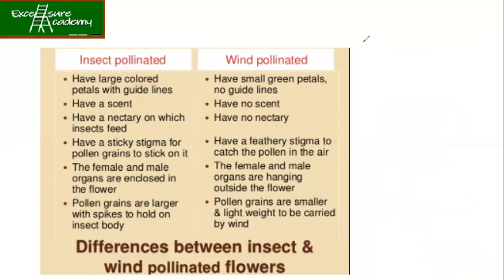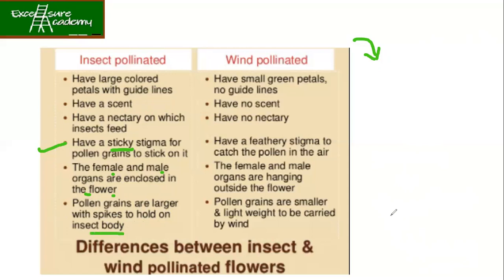Because the moment butterflies, honeybees, or any insects come onto the flower, whatever pollen is attached to the insect should come and stick to the stigma of the flower, and that's why they have this sticky stigma. Of course, the female and male organs are enclosed inside the flower, like we have already discussed. Pollen grains are larger with spikes to hold on to the insect body.